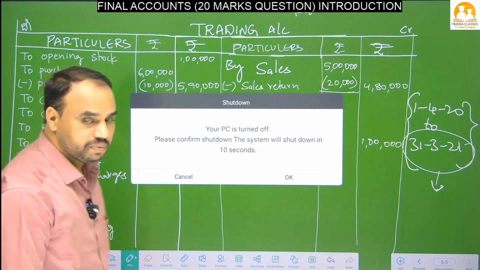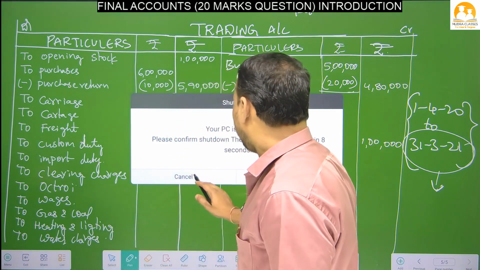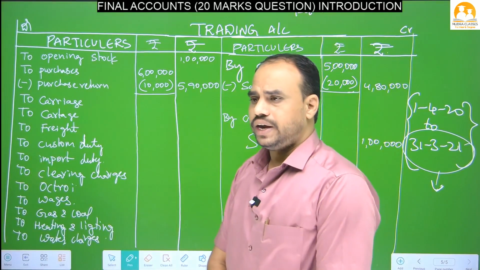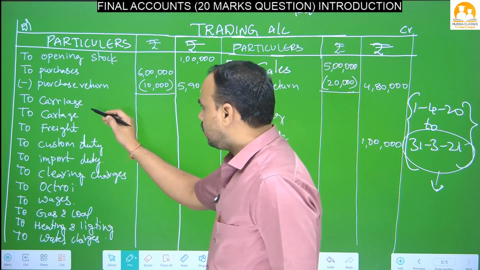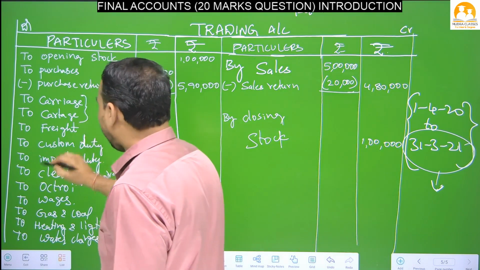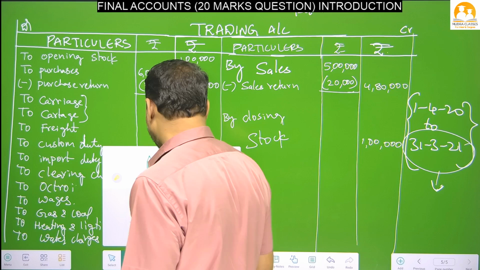Okay, let's see one by one, I will explain to you better what are the items that will come. The first item is carriage and cartage. Here I have written carriage and cartage.